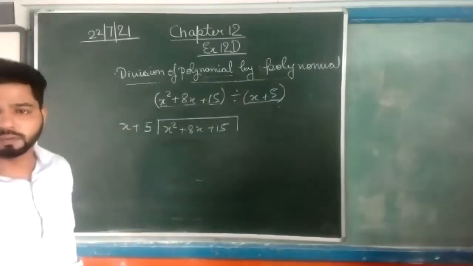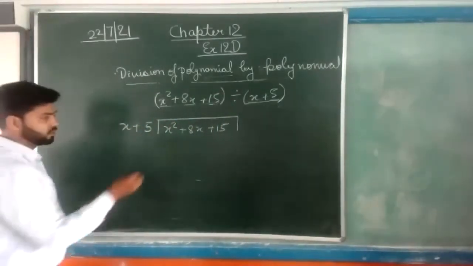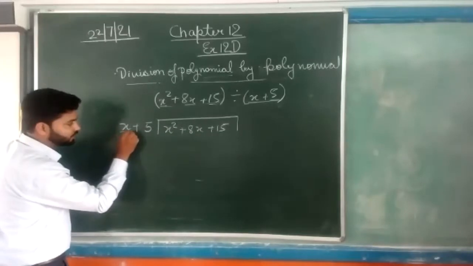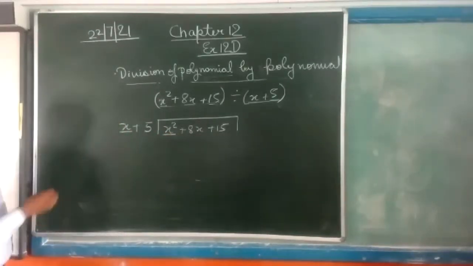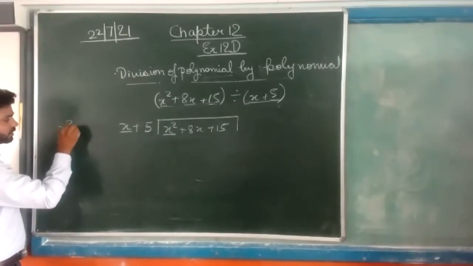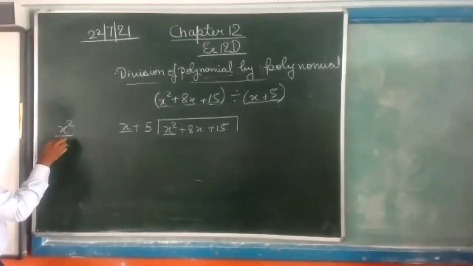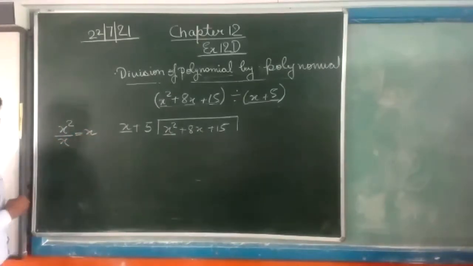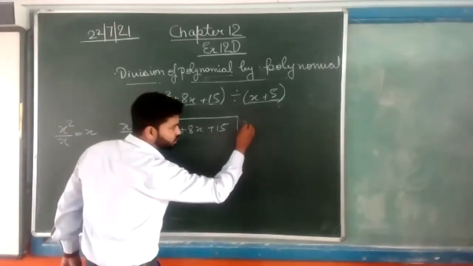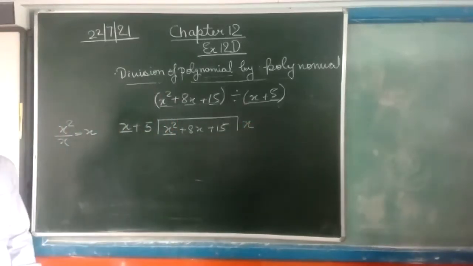Now, come to the question. For dividing this, we will see the first term of the divisor and the first term of the dividend. In the first column, we will just divide the term, that is x square divided by x, that will be x. So, in the place of quotient, we will write x here.